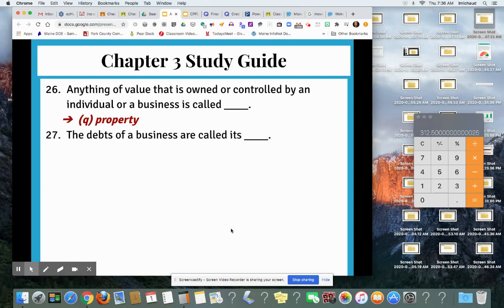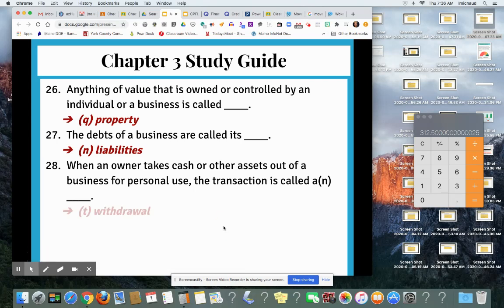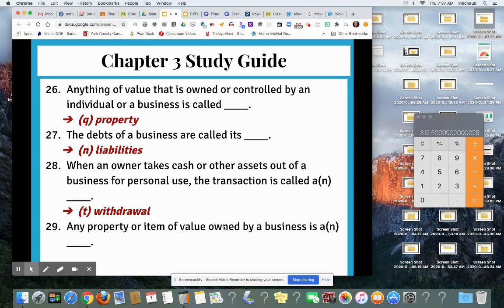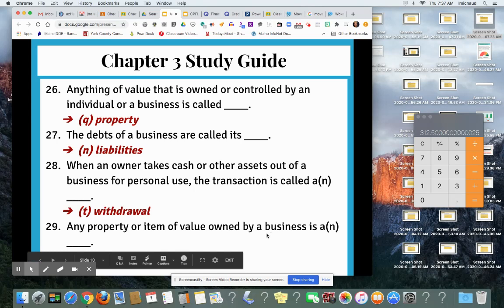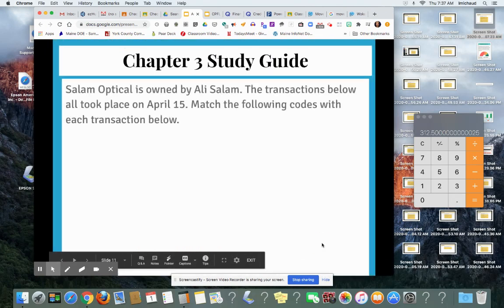27. The debts of a business are called its liabilities, N. 28. When an owner takes cash or other assets out of the business for personal use, the transaction is called a withdrawal, T. 29. Any property or item of value owned by a business is a or an asset. I don't know why I can't see this. Move it over here. Yeah, E, asset. There we go. All righty.